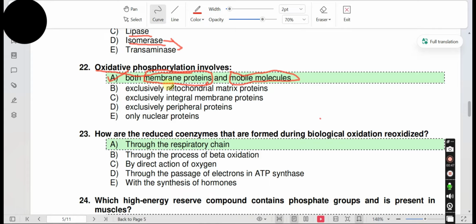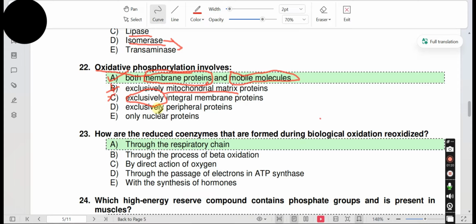B. Exclusively mitochondrial matrix proteins. Oxidative phosphorylation occurs in the inner mitochondrial membrane, not in the mitochondrial matrix. So B is incorrect. Option C, exclusively integral membrane proteins. The word exclusively indicates it's wrong because it also includes mobile carrier molecules.